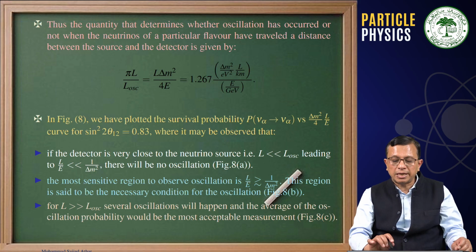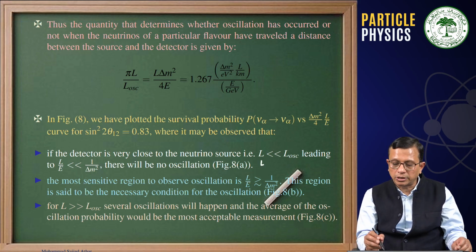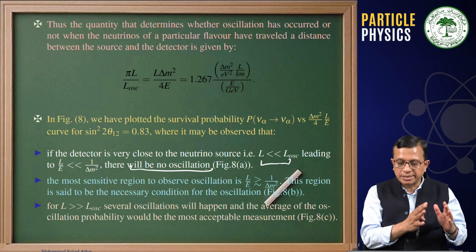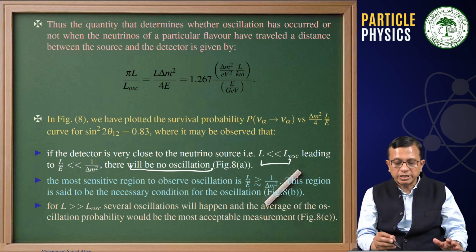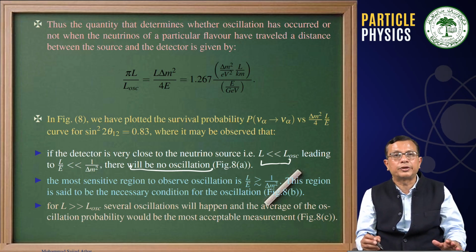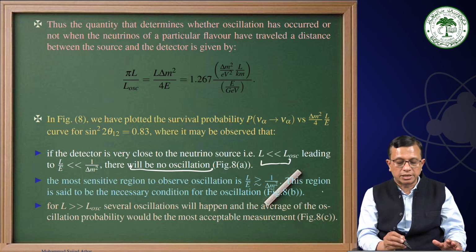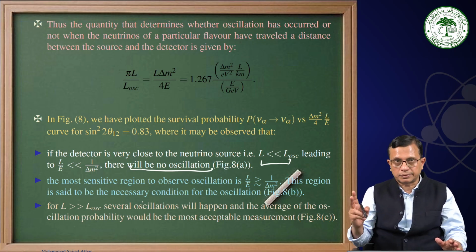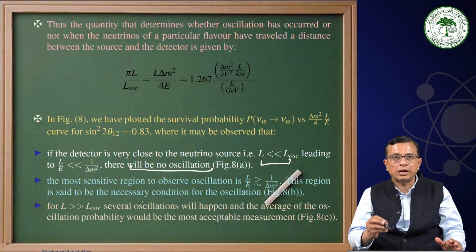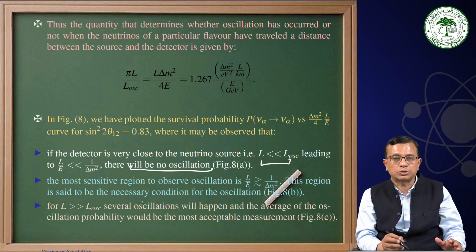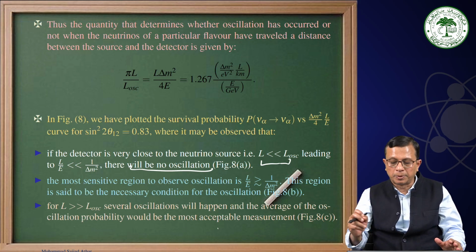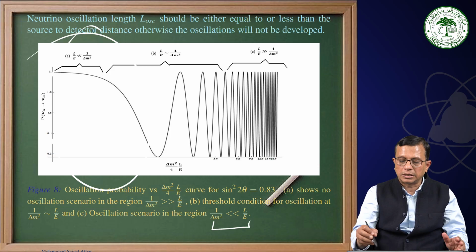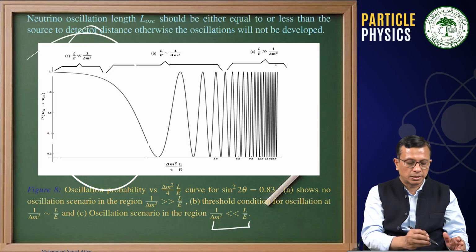Therefore, if the detector is very close to the neutrino source, there will be no oscillation. This is what we are seeing. Then the most sensitive region is when L by E is much greater than 1 by Δm². This region is said to be the necessary condition for oscillation. And when L becomes much larger than the oscillation length, several oscillations will happen, and the average of the oscillation probability would be the most acceptable measurement. Remember, the most acceptable measurement that we have talked about. This is the region.